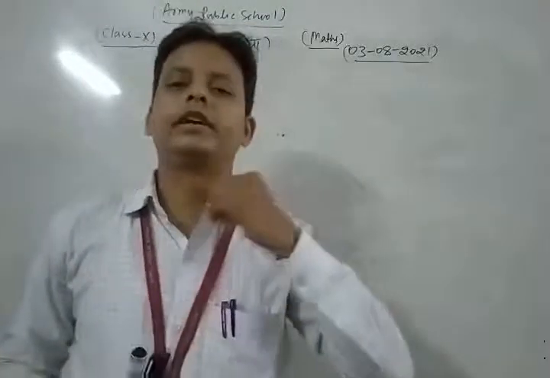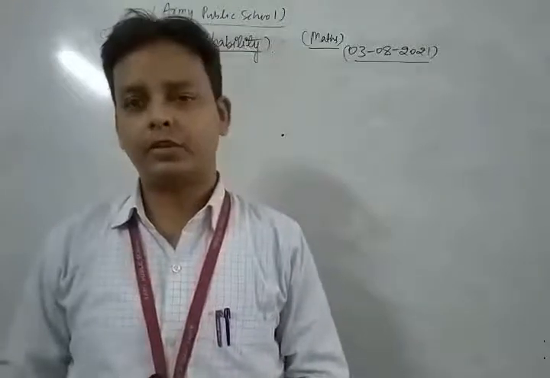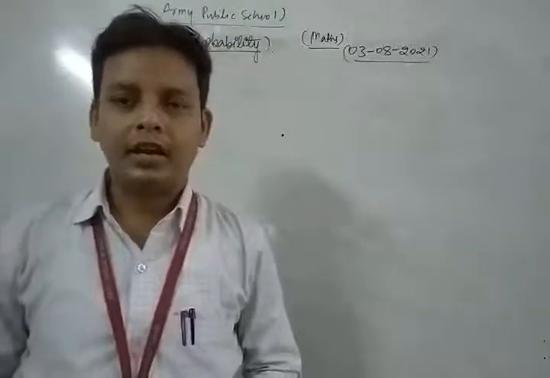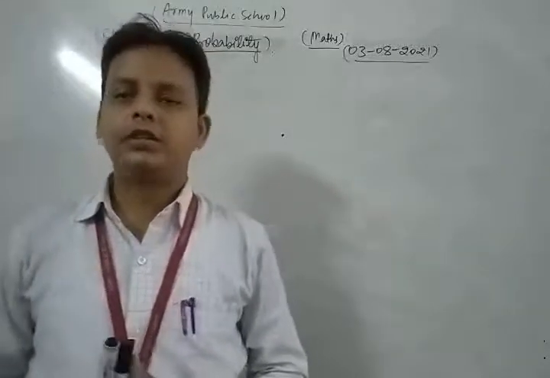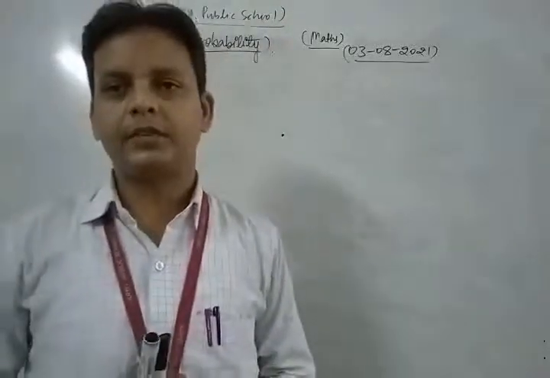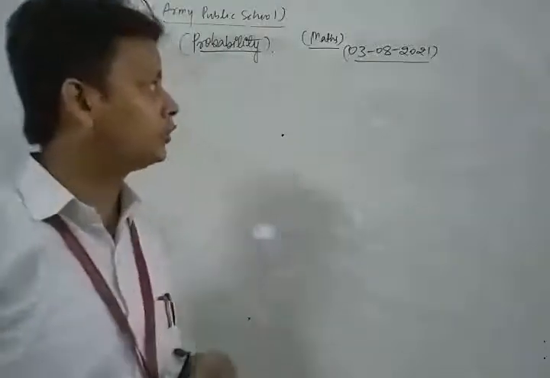Dear students, in the previous class we started a very important chapter of your syllabus, which is probability, and in that class we discussed all the important concepts and the formula related to probability.